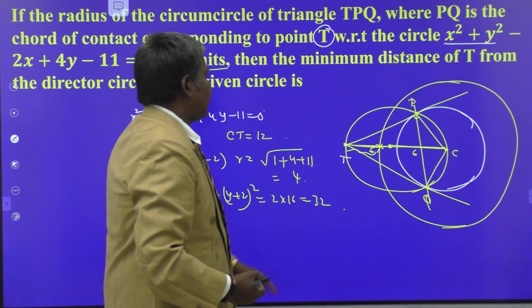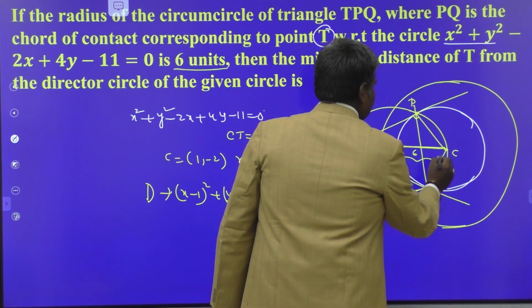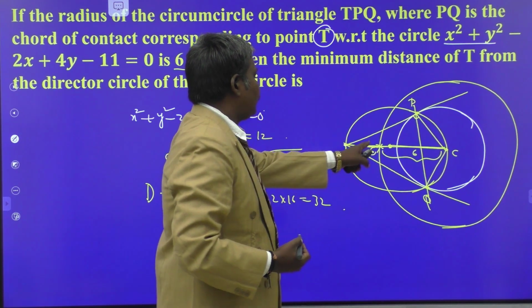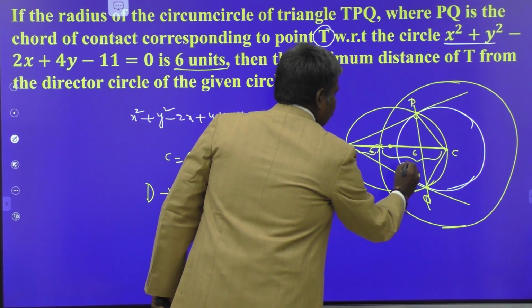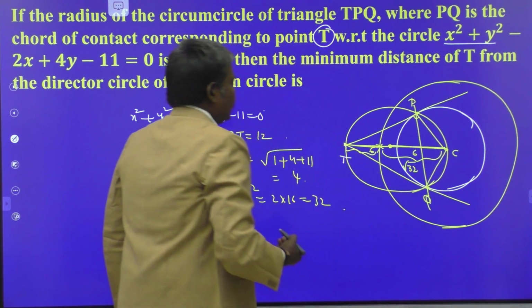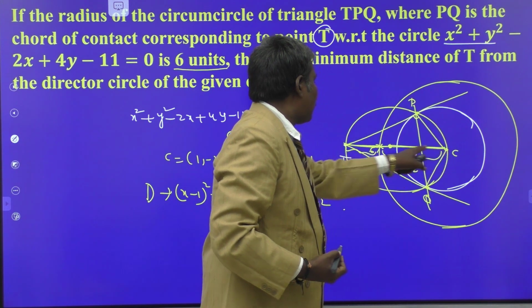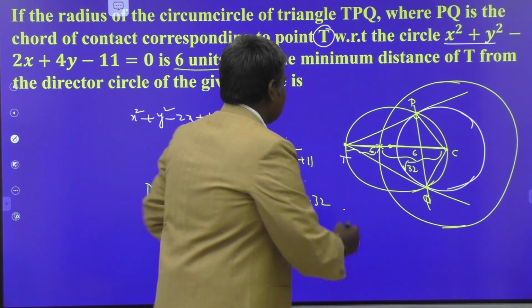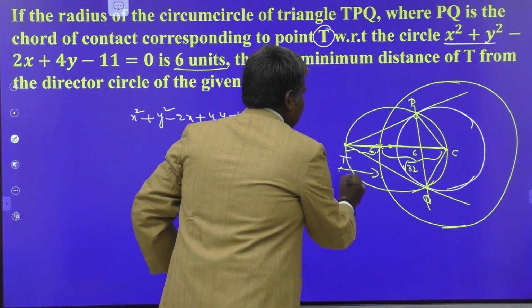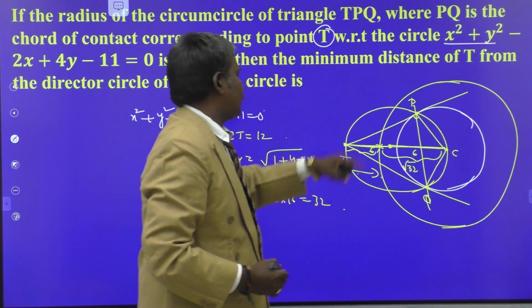So what is the radius of the director circle, my dears? The radius of the director circle, this is the distance from the point of intersection to the center. That is nothing but root 32. This is root 32 units. So the distance from here to here is what? 12 units. 12 minus root 32 gives the distance itself. This is the shortest distance from T to the director circle of that one.